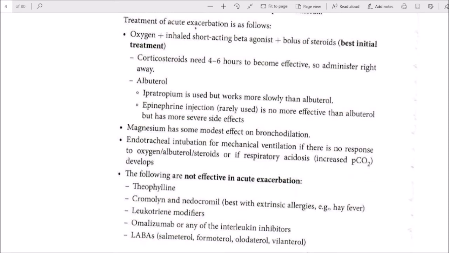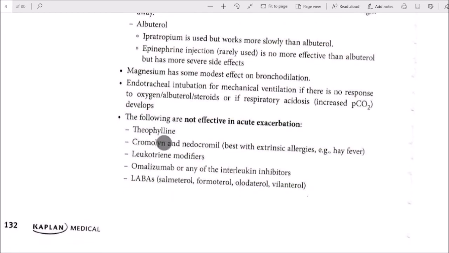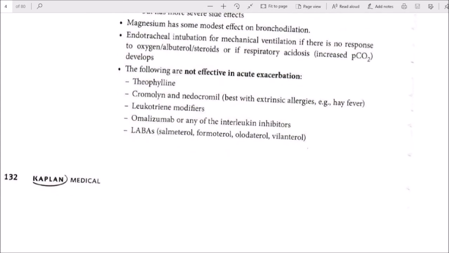The following are not effective in acute exacerbation. Theophylline. Cromolyn and nedocromil, best with atopic allergies, for example hay fever. Leukotriene modifiers, omalizumab, or any of the interleukin inhibitors. Long-acting beta agonists: salmeterol, formoterol, olodaterol, and vilanterol.